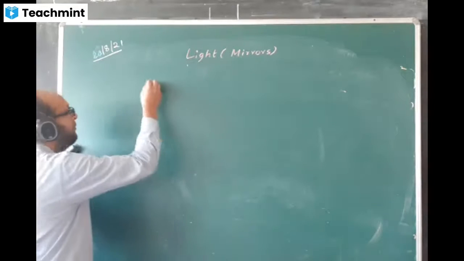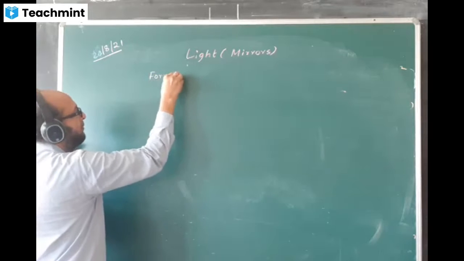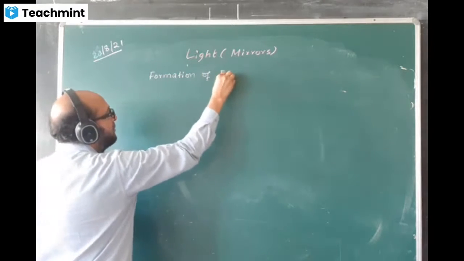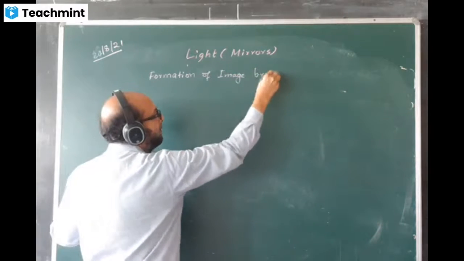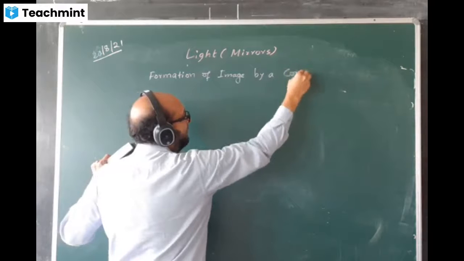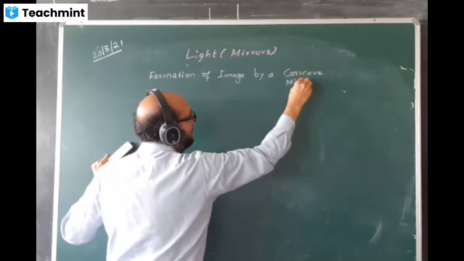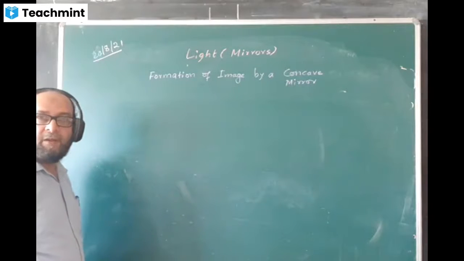You can give the heading now: formation of image by a concave mirror. First one is concave mirror. Give this heading.